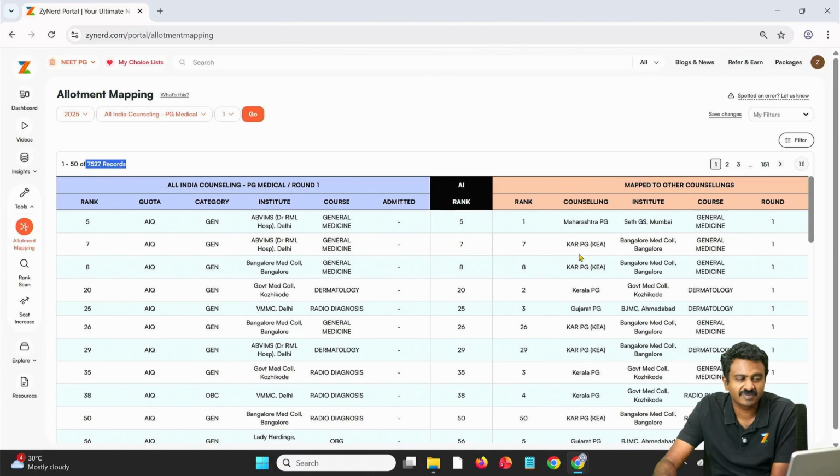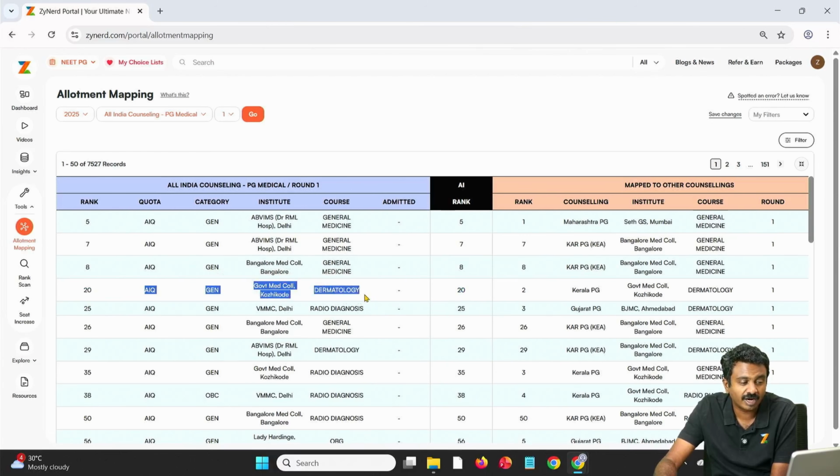So here we see that this candidate is the first candidate. Similarly, candidate 7 with ABVMS has also been allotted in Bangalore Medical College. The Bangalore Medical College state rank of the candidate was... Karnataka has only All India rank. In this case, this candidate was the first rank candidate in Maharashtra. That is why the state rank is over here. So let us say we take this candidate, All India rank is 20. We have mentioned that here.